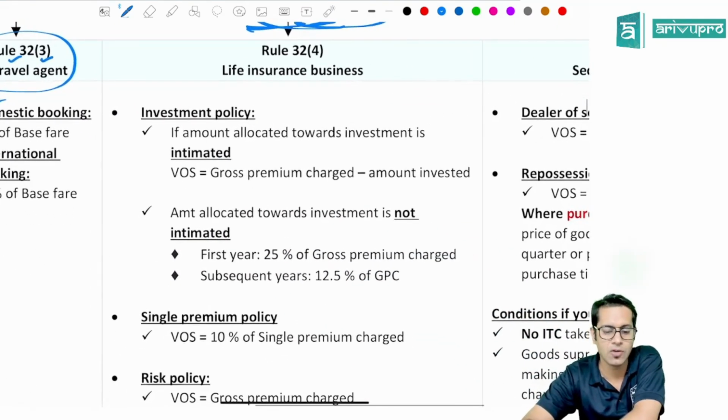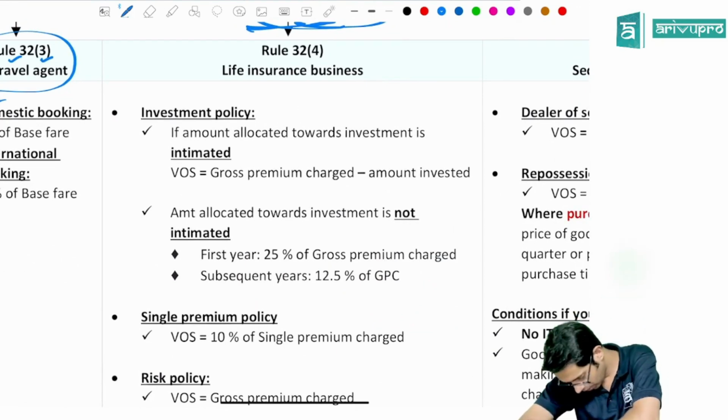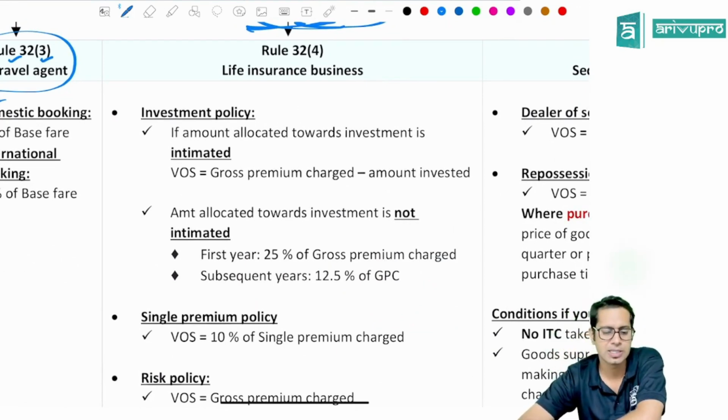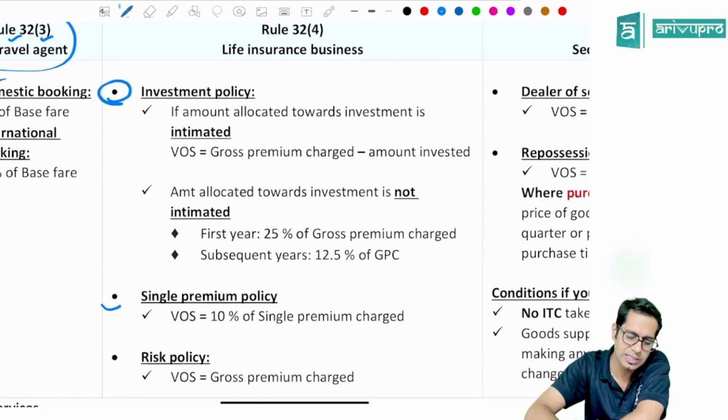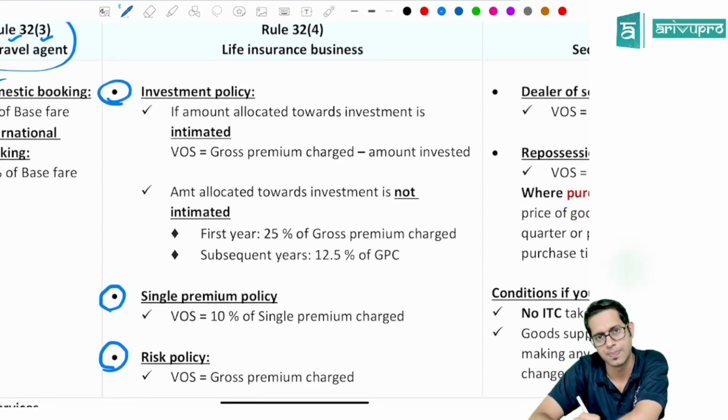Insurance business. If you are in which business, sir? Insurance business. Life insurance business. If you are in insurance business, which insurance business, sir? Life insurance business. If you are in general insurance, this provision is not applicable. Only if you are in life insurance business. Now, if you are in life insurance business, there can be 3 types of policy: investment policy, single premium policy, or risk policy.